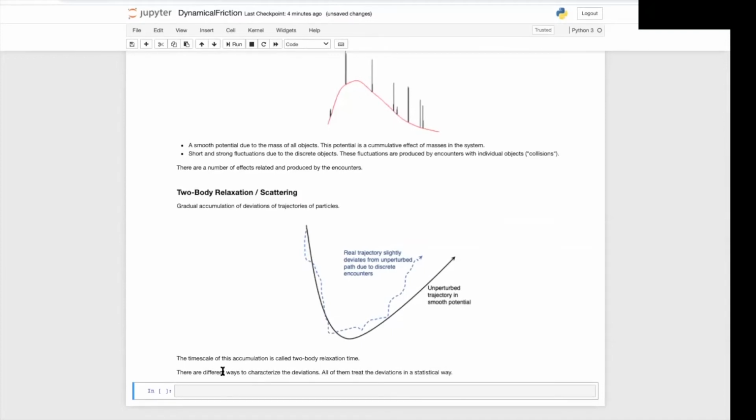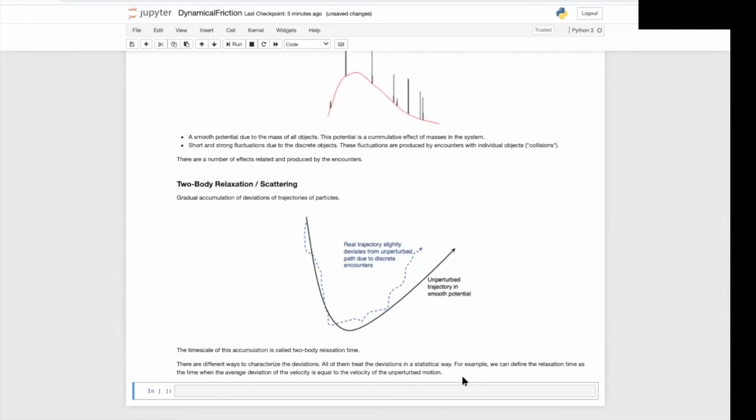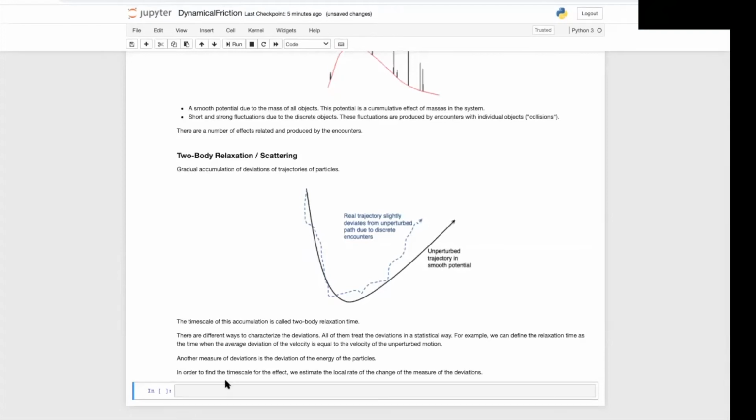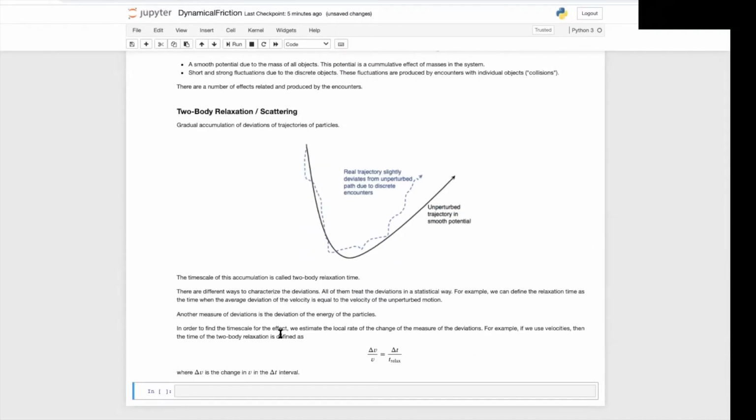Now, there are different ways to characterize the deviations, but all of them treat the deviations in a statistical way. For instance, we can define the relaxation time as a time when the average deviation of the velocity is equal to the velocity of the unperturbed motion. Another measure of deviations is the deviation of the energy of the particles. In order to find the time scale for the effect, we estimate the local rate of change of the deviations. For example, if we use velocities, then the time scale of the two-body relaxation is given by this equation. Delta V over V is equal to delta T over the relaxation time, where delta V is the change in the velocity V in the time interval delta T.